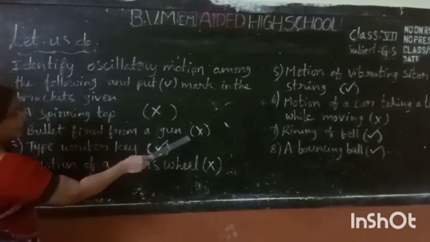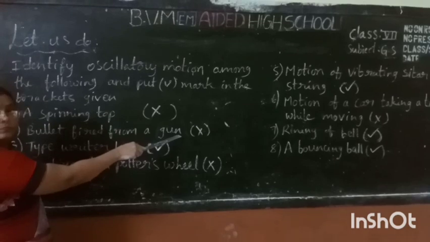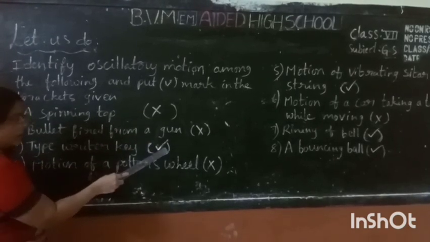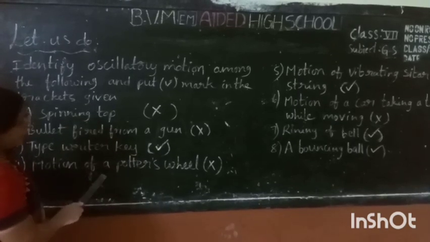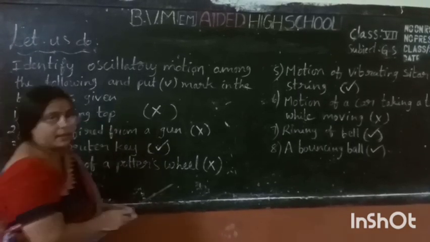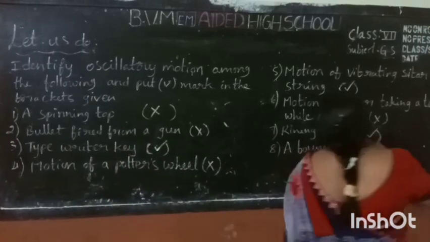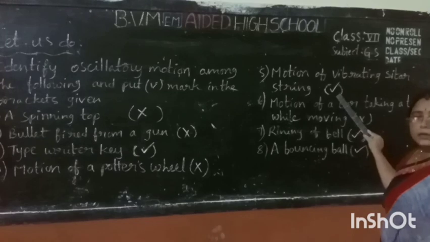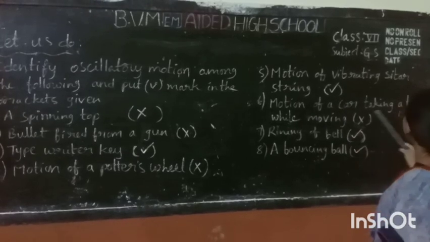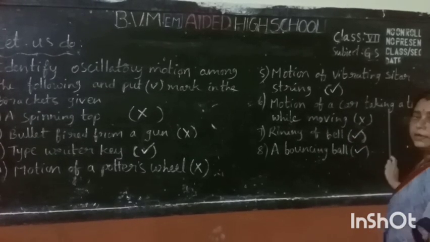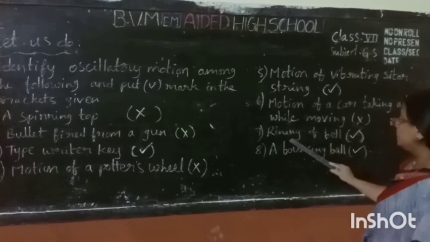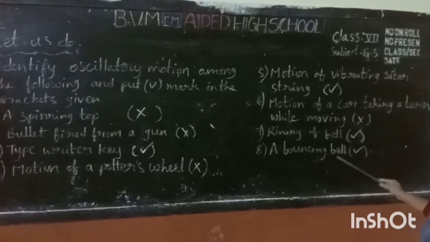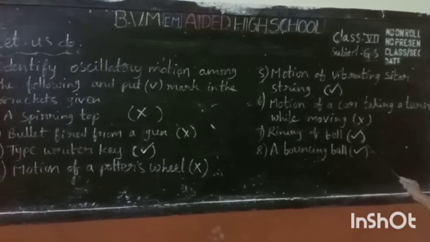Bullet fired from a gun, not oscillatory. Typewriter key, oscillatory. Motion of a quarter wheel, not oscillatory. Vibrating sitar string, oscillatory. Car taking a turn while moving, not oscillatory. Ringing of bell, oscillatory. Bouncing ball, oscillatory.